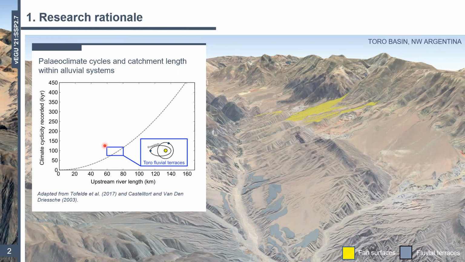So because the alluvial fans are positioned upstream, so within the upper sort of 10 to 25 kilometers of the basin, if you did plot them on this graph, there might be a possibility that we would actually be looking at their formation and abandonment following a higher climate cycle frequency, right? A 20,000-year precessional cycle, for example, right? So we're keen to investigate this and see whether our hypothesis is along the right lines.